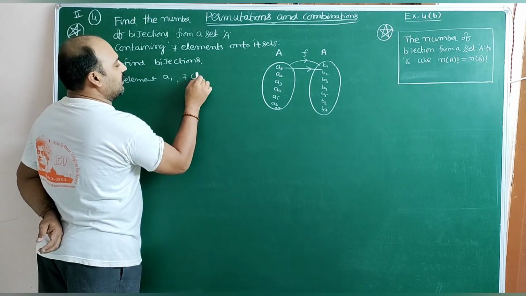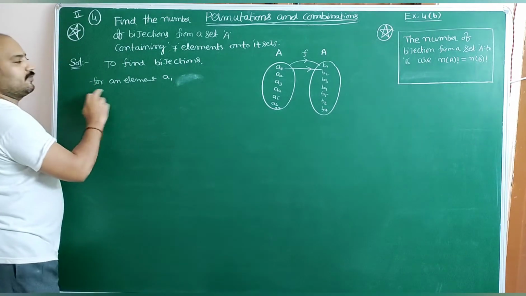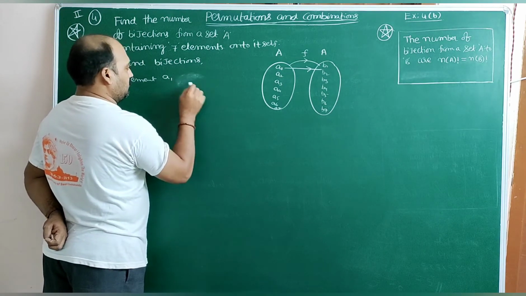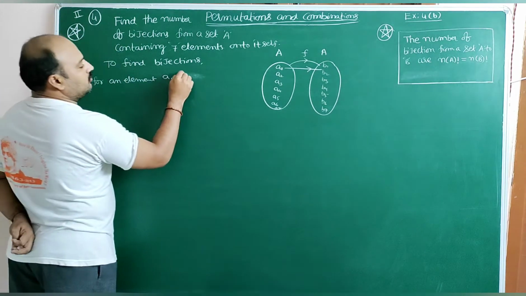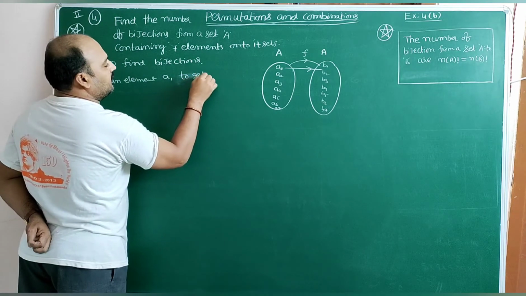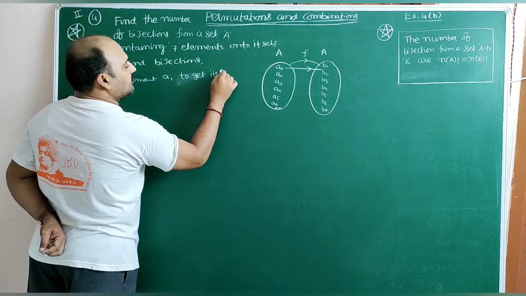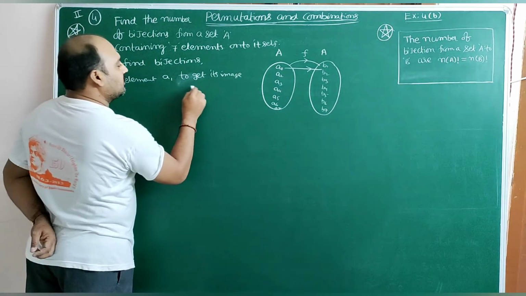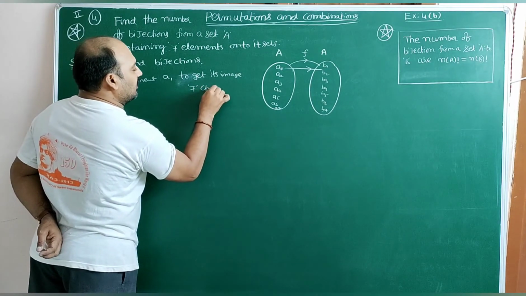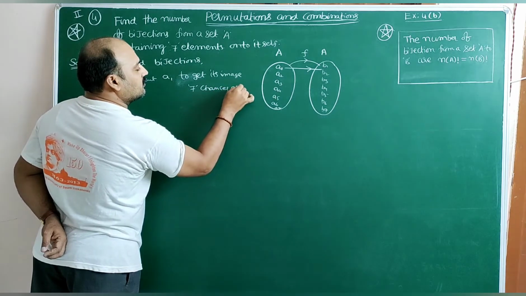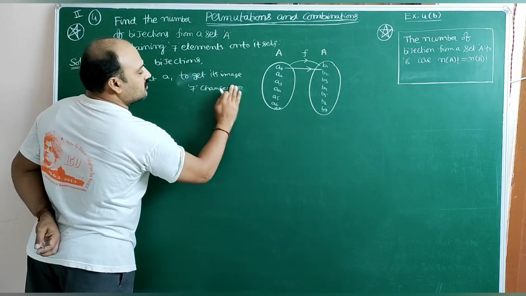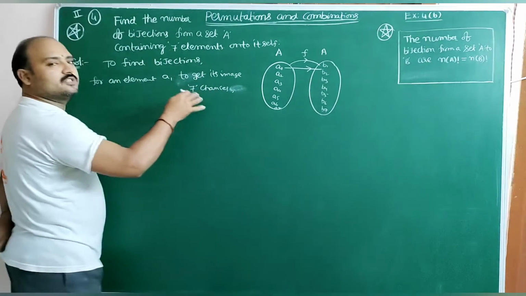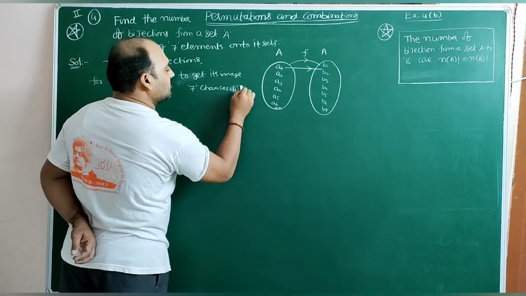For an element A1, to get its image, 7 chances are there, 7 possibilities we have.